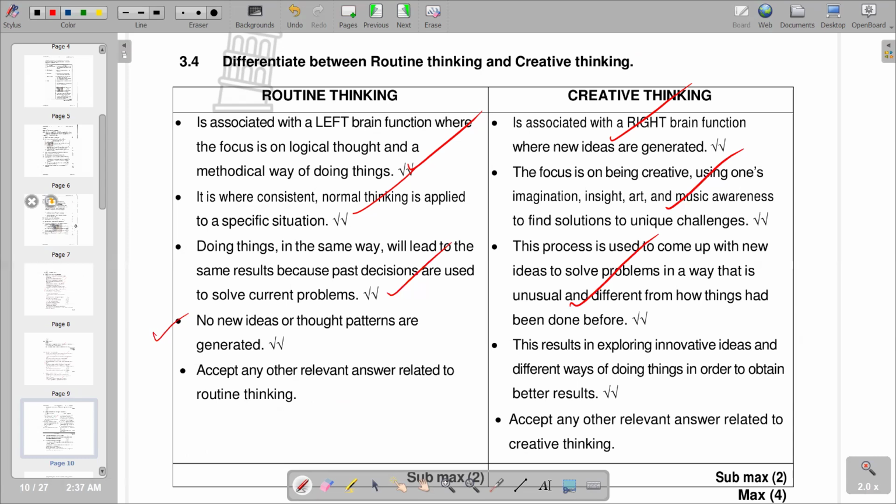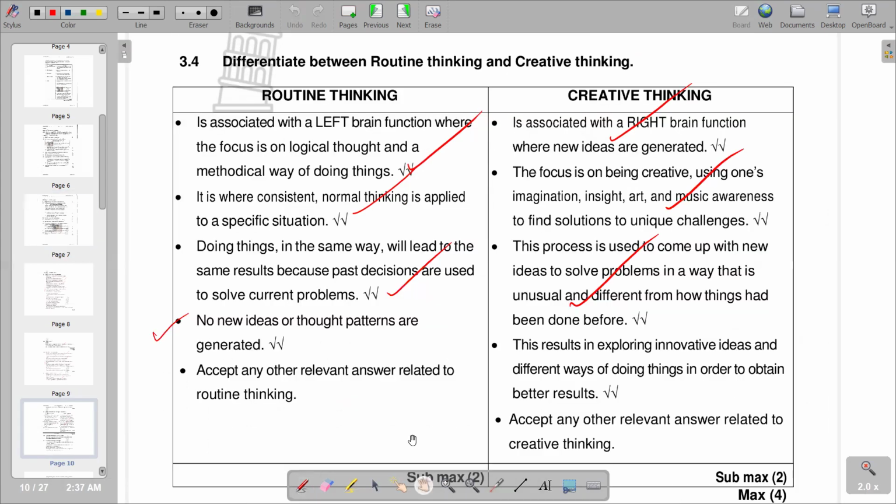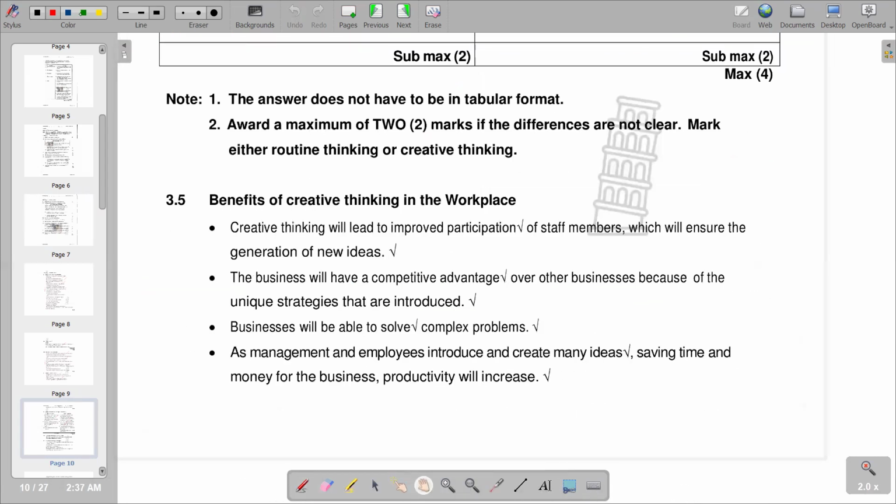Then we move on to the next part of our question, which reads, explain the benefits of creative thinking in the workplace. So we'd see that the benefit that we have in terms of creative thinking is that creative thinking will lead to improved participation of staff members, which will ensure the generation of new ideas. Obviously, whenever there's creative thinking, we have got the new ideas that are coming up. And the business will have a competitive advantage over other businesses because of the unique strategies that are introduced. So due to those new ideas, we are going to have unique strategies that are going to outcompete our competitors.